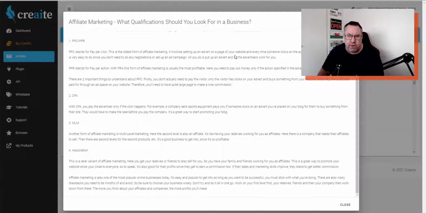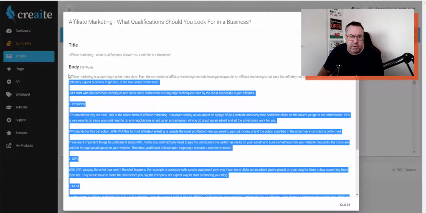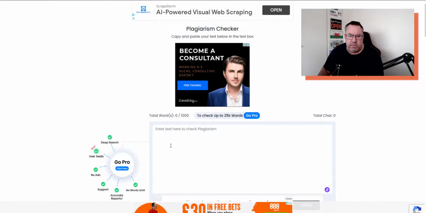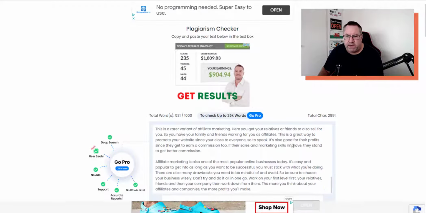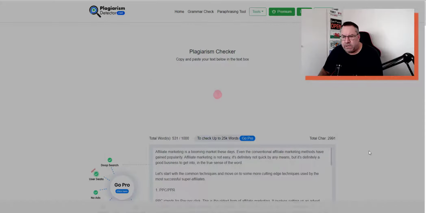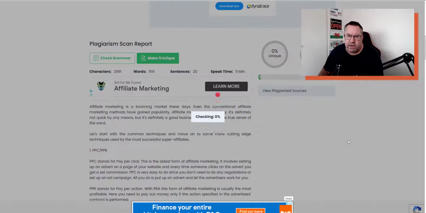So when I start looking through this, I want to just see if it's reading correctly. Okay, so I had a quick look at this, and I think this is pretty good as far as readability is concerned. So if I just come, I want to see whether this is actually unique content. So I got a plagiarism checker here. You can just go to it on plagiarismdetector.net. Just paste that in there, and I'm actually just going to check, and it'll take a couple of minutes. Again, I'm going to be pausing this video quite a few times, guys, while I do these checks, so you don't have to watch them.